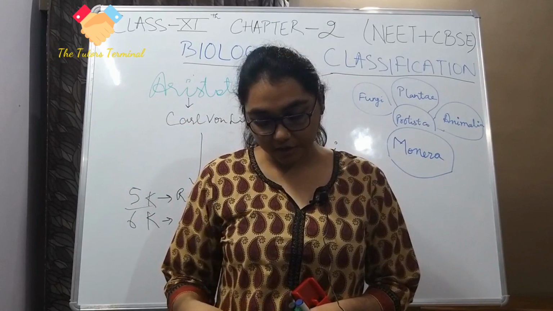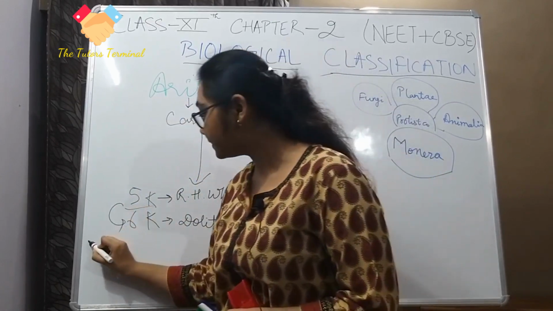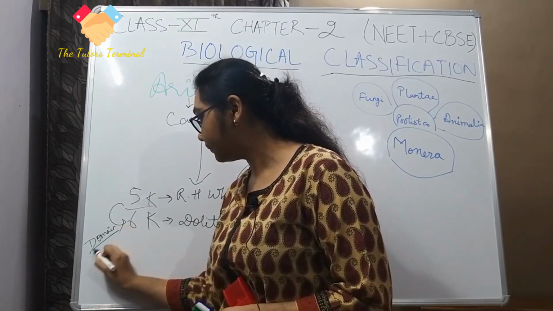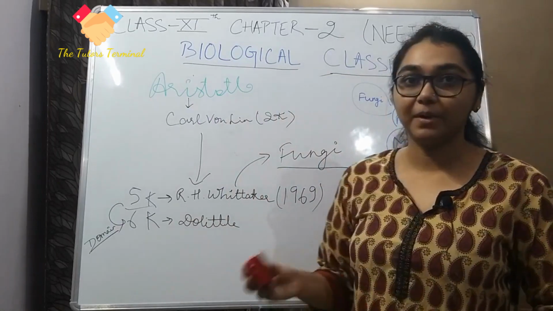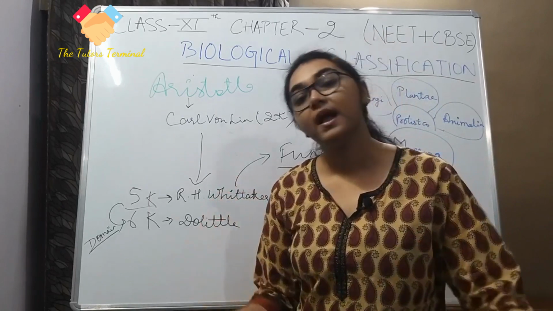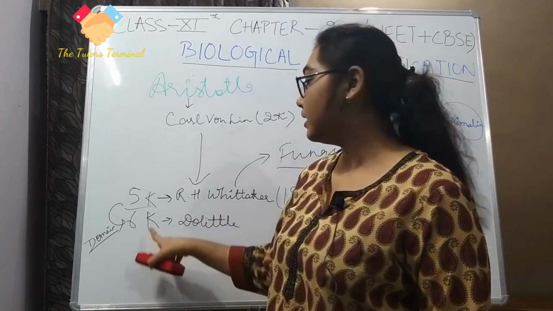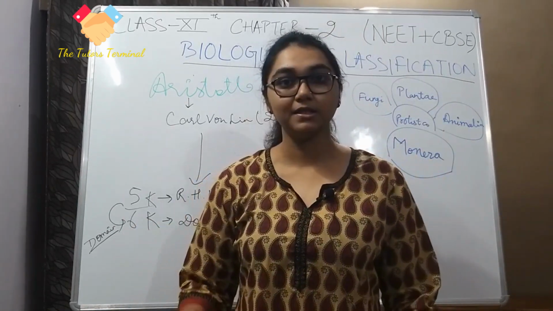But after R.H. Whittaker, there is one more classification, relating to something called domain. Let me finish up until R.H. Whittaker. There are some more things that I want to tell you, and after that we will move on to the 6 kingdom classification or the domain classification, and then we will do Monera in this video.